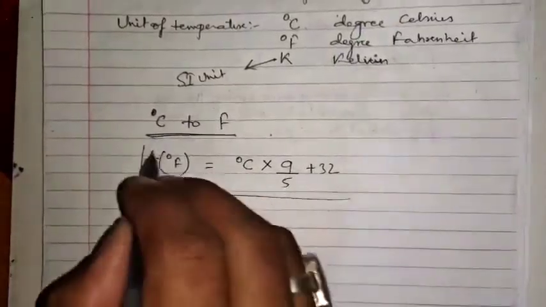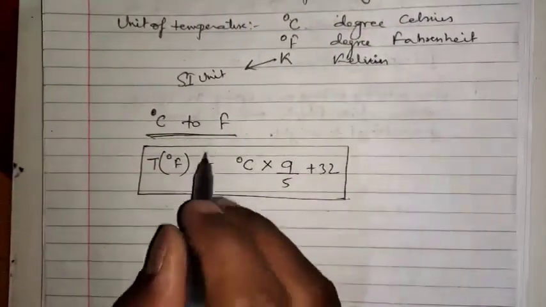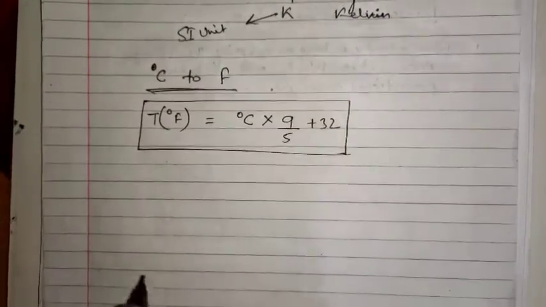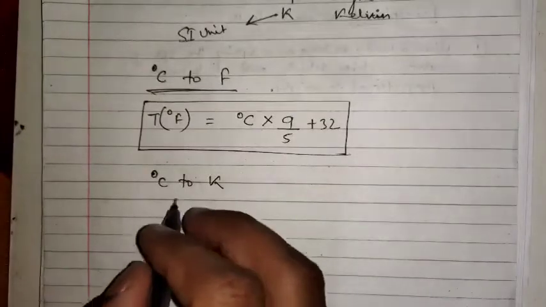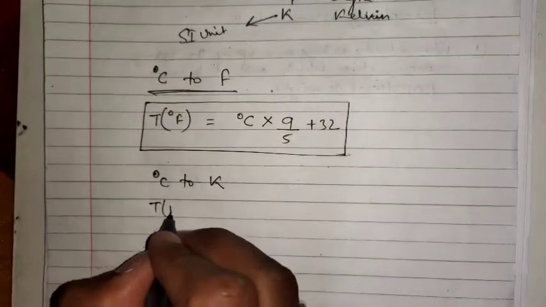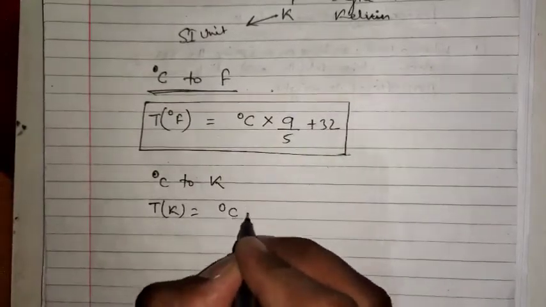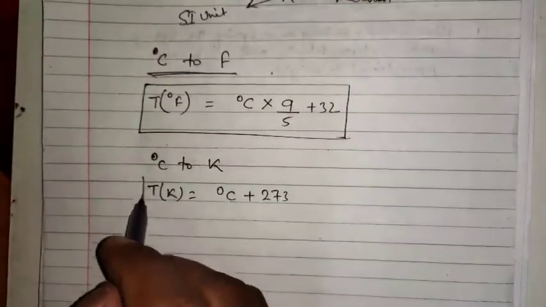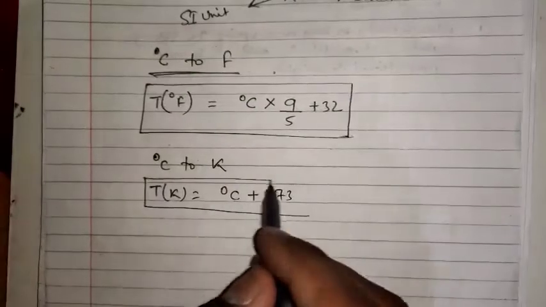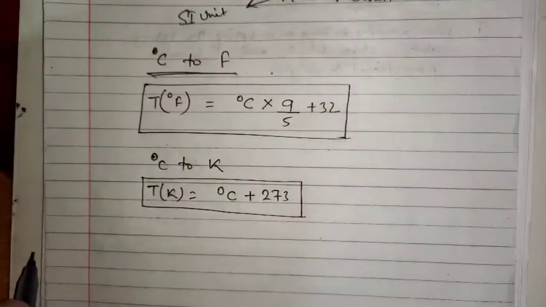And for degree Celsius to Kelvin, the formula is temperature in Kelvin is equal to degree Celsius plus 273.